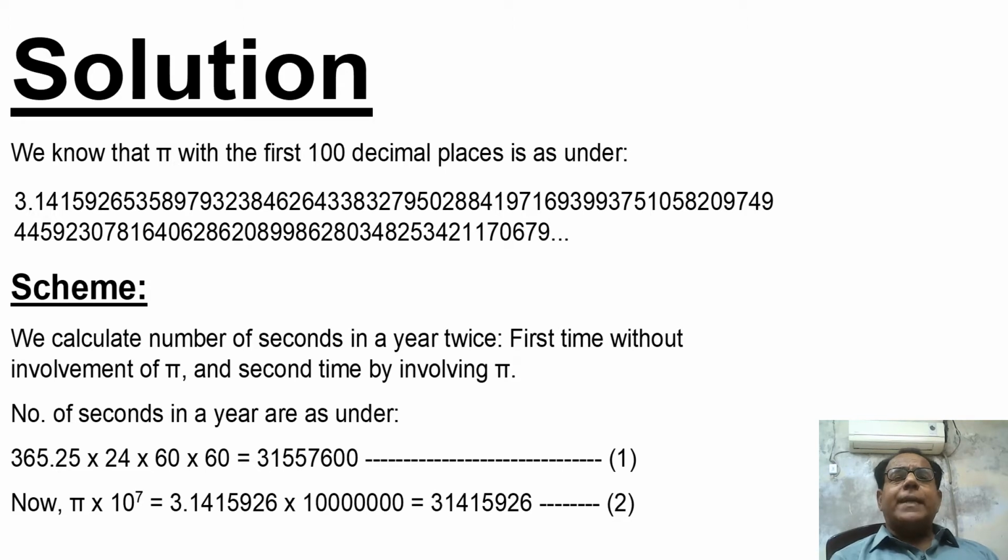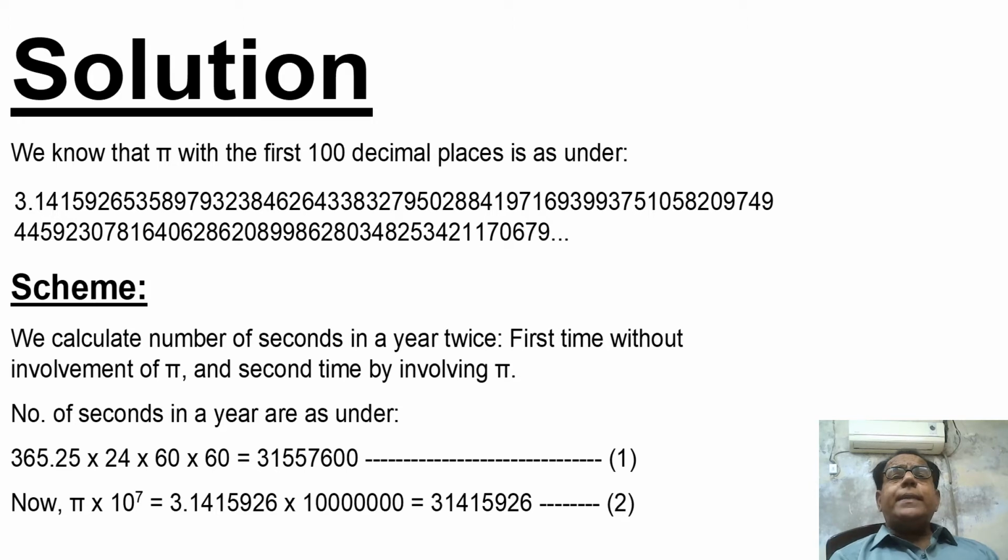It does not end, it continues endlessly. A lot of work has been done on this and is still being done. The decimal representation of pi is non-terminating, non-repeating. It is a transcendental number.